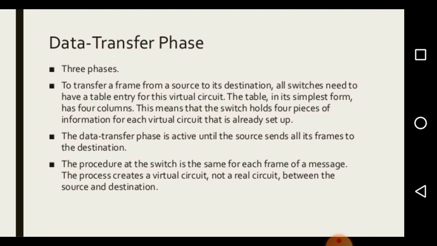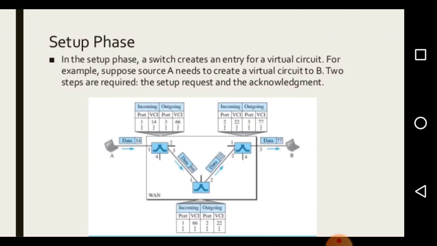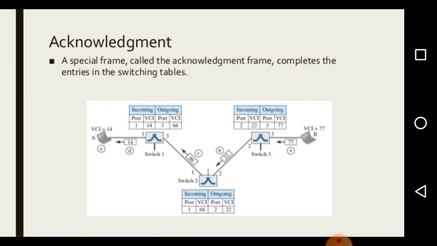The data transfer phase is active until the source sends all its frames to the destination. The procedure at the switch is the same for each frame of a message. The process creates a virtual circuit, not a real circuit, between the source and destination.